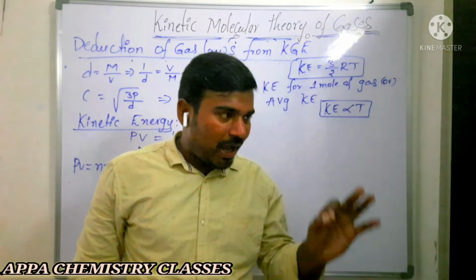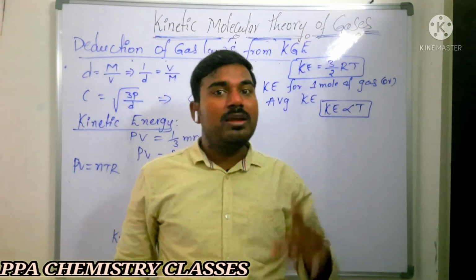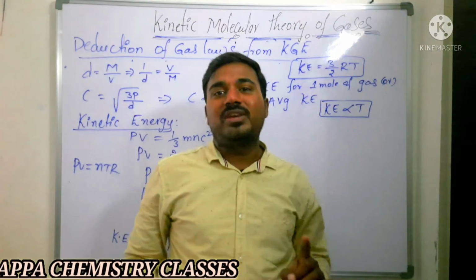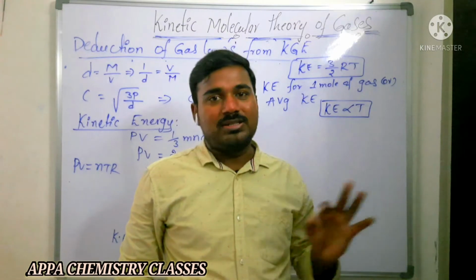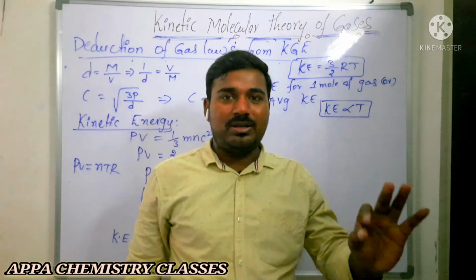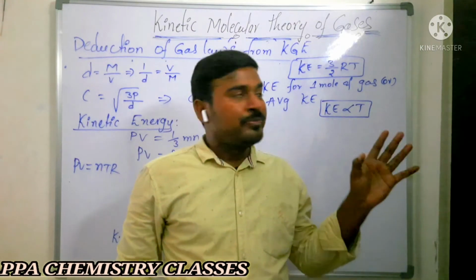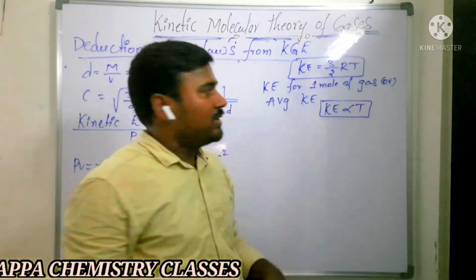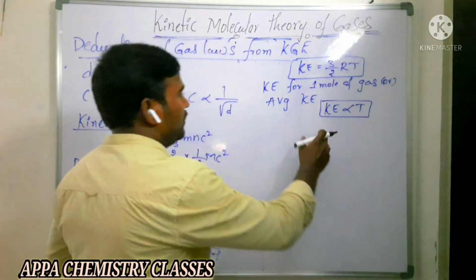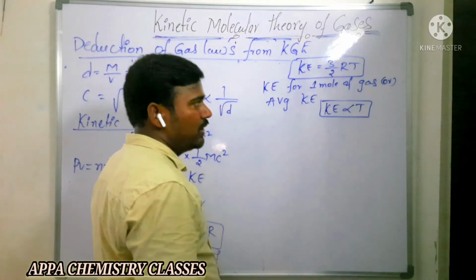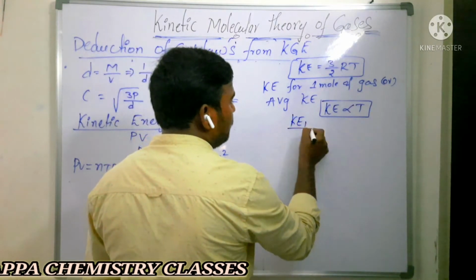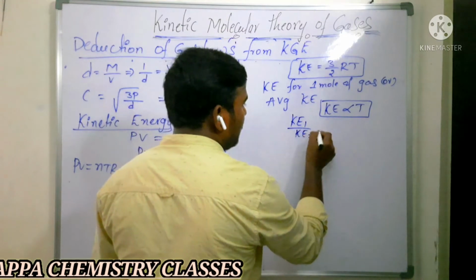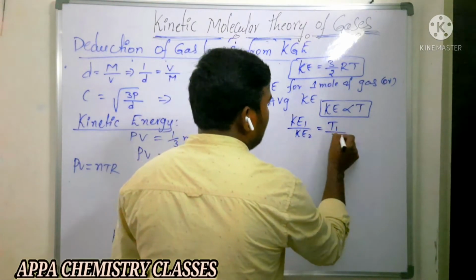If they are saying average kinetic energy or kinetic energy of 1 mole of a gas, then you need to take only temperature into consideration. Kinetic energy only depends on the temperature. It does not depend on the nature of the gas. Is that clear? That is very important. Kinetic energy is directly proportional to absolute temperature. So from this, what can you write? Kinetic energy of the first gas by kinetic energy of the second gas is equal to T1 by T2.